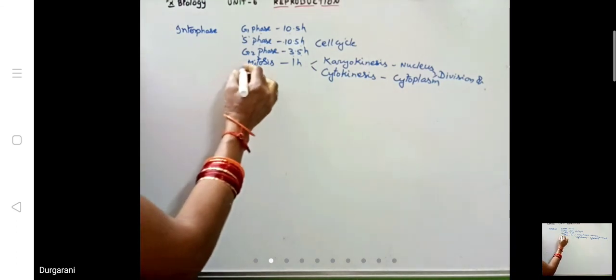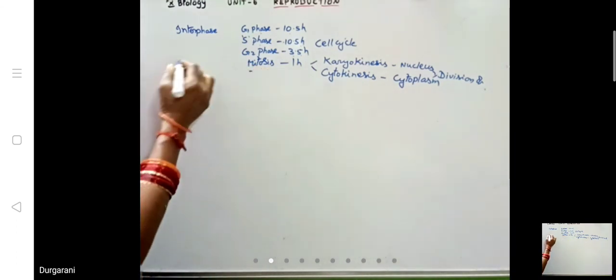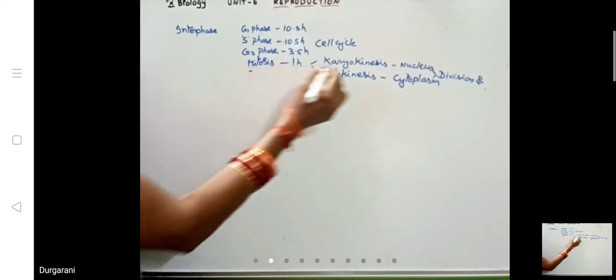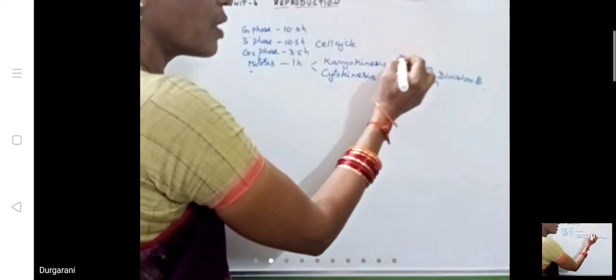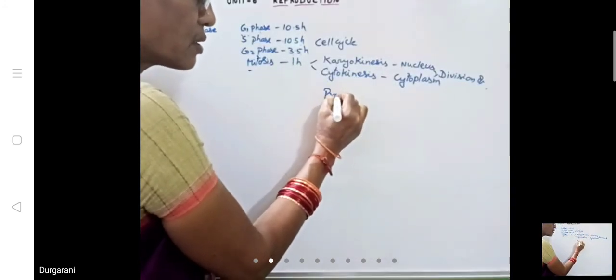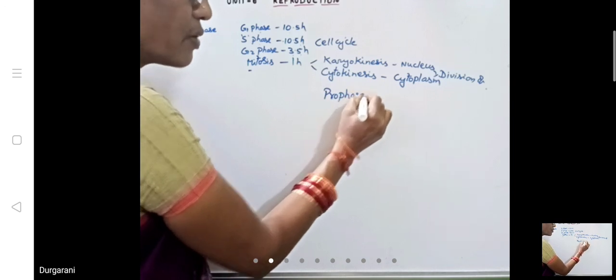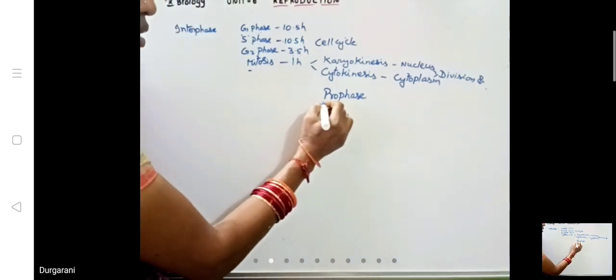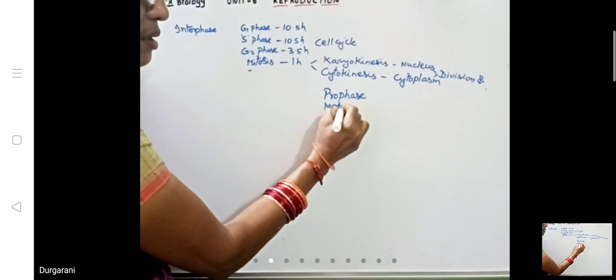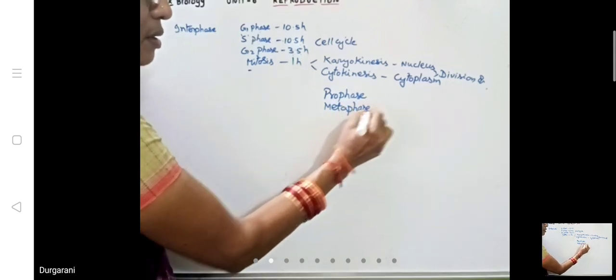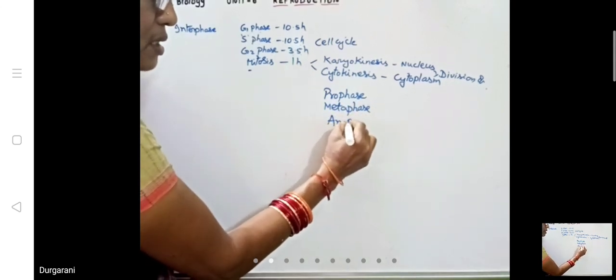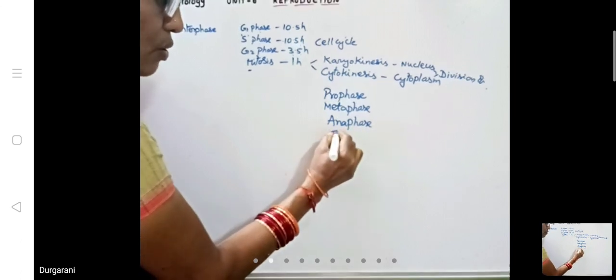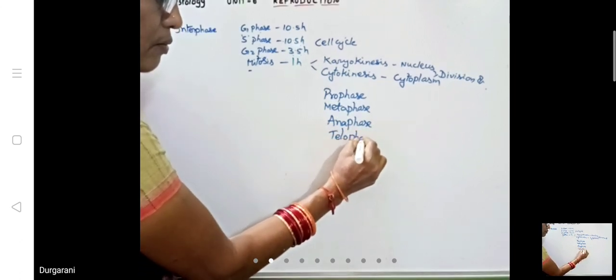Now coming to the phases of karyokinesis in mitosis: we have discussed prophase, metaphase, anaphase, and telophase.